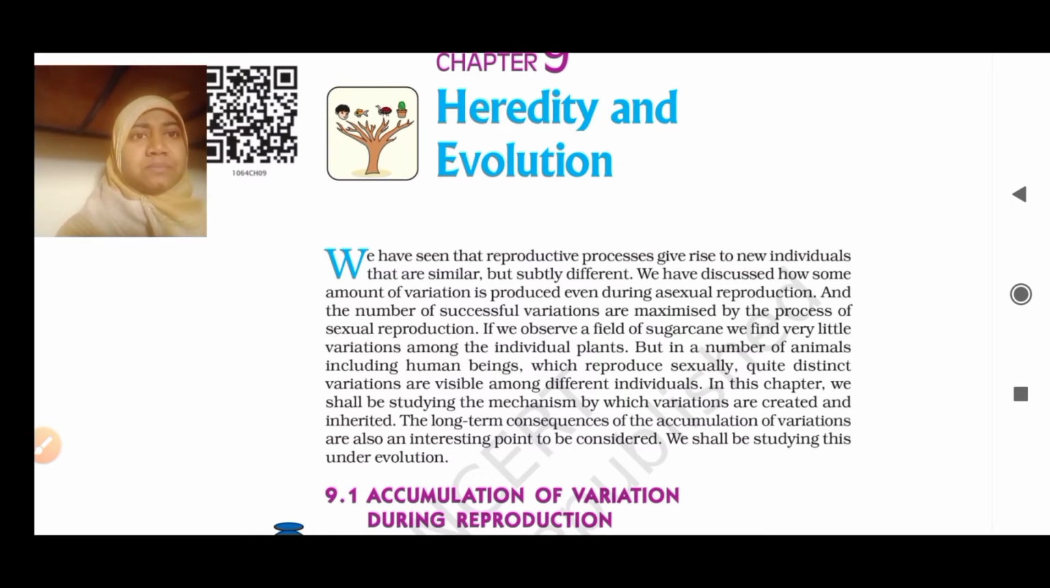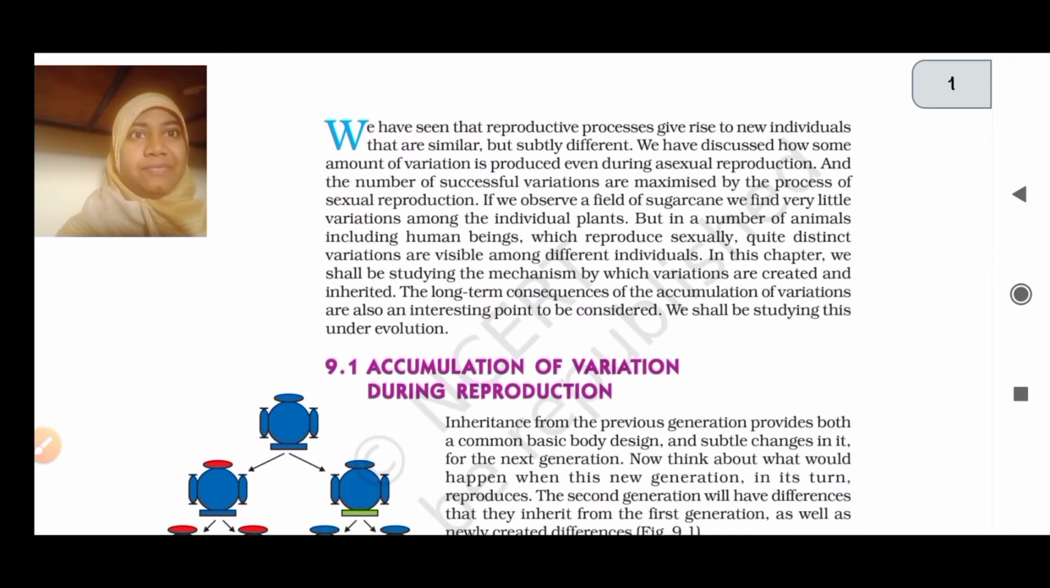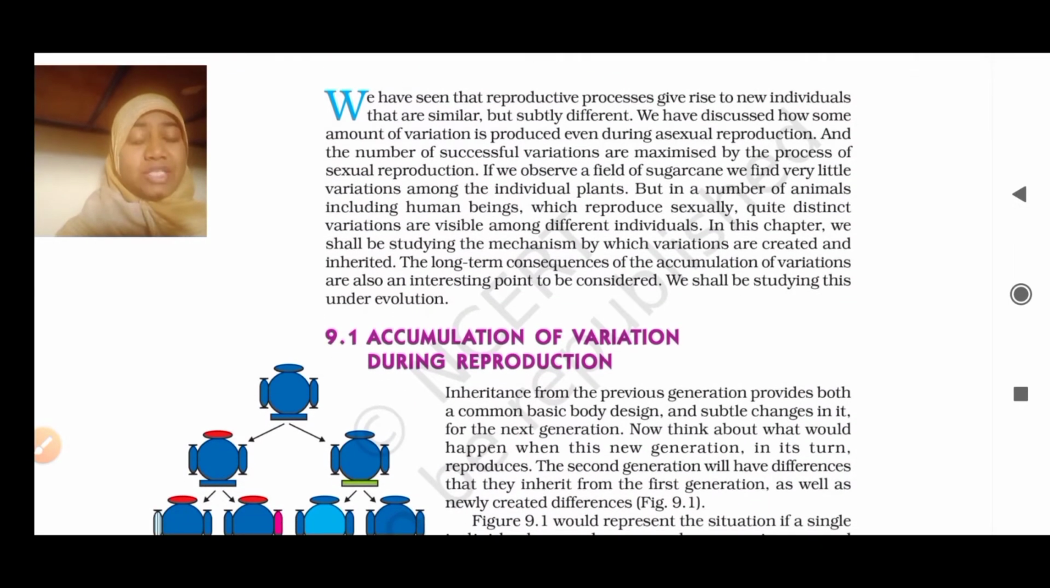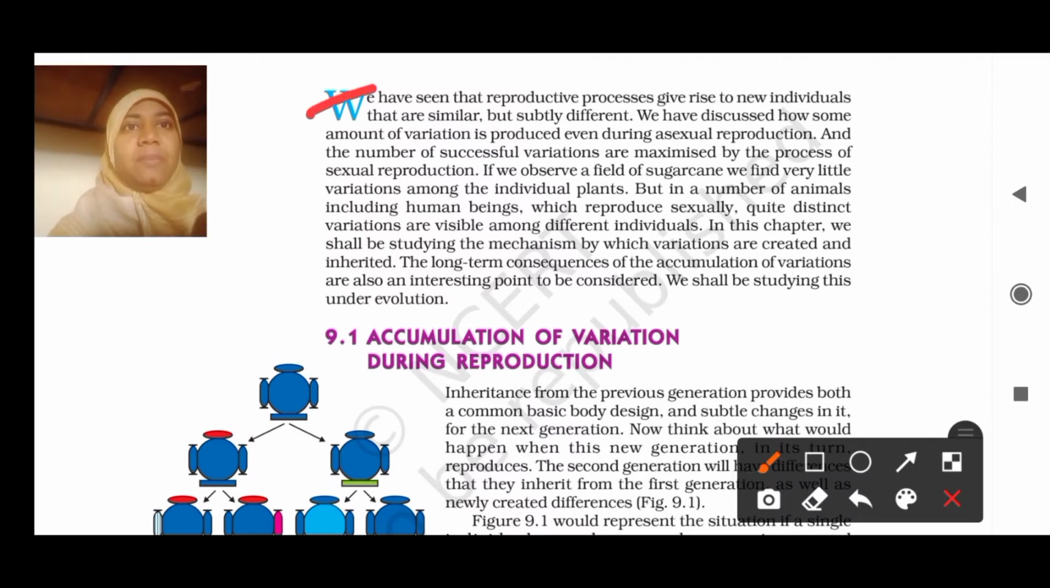So like that. Here, as you see, I have taken the textbook itself, so that I can explain you line by line. I hope you will understand this. Now let's see the first point here. We have seen that the reproductive process gives rise to a new individual that is similar but substantially different. We have discussed how some amount of variation is produced even during asexual reproduction.